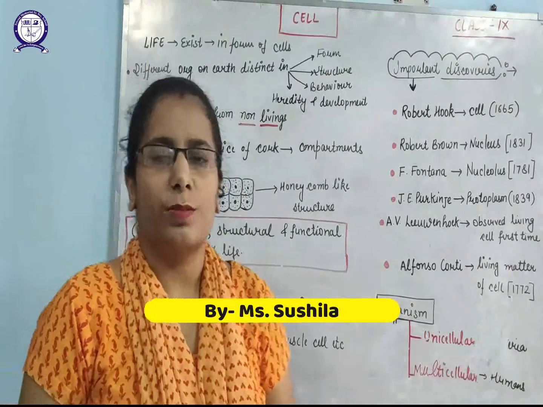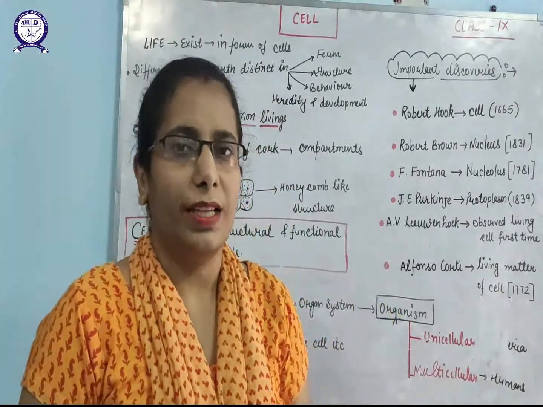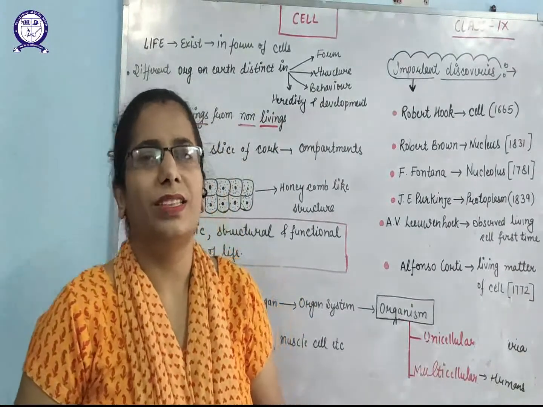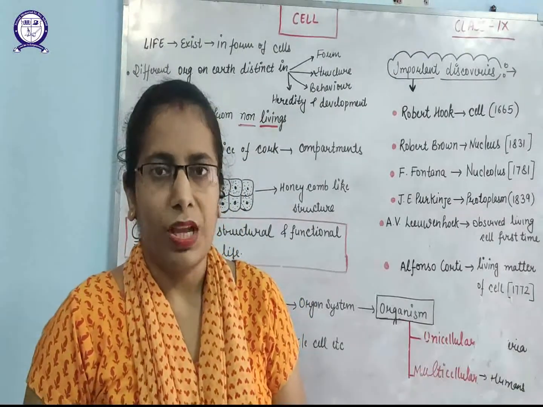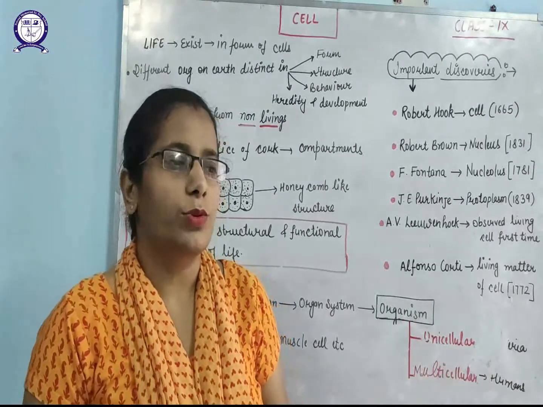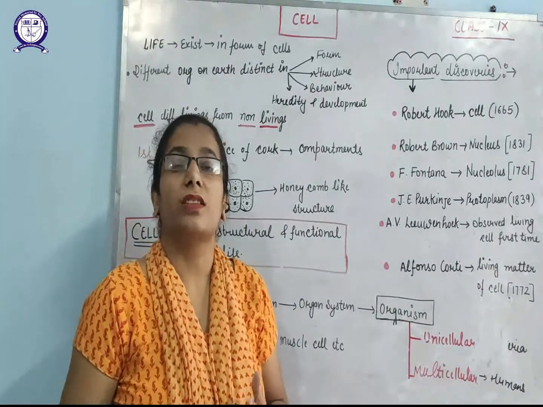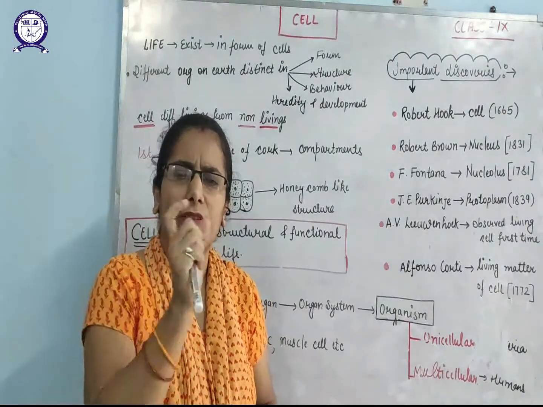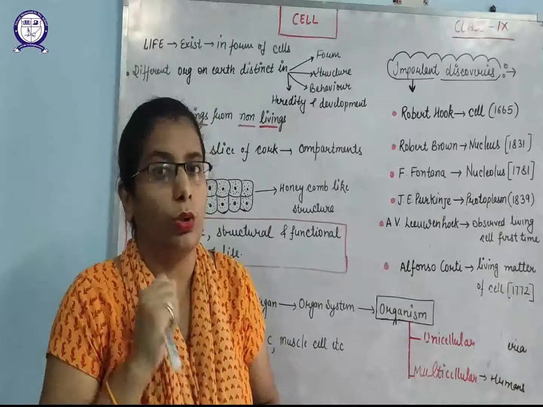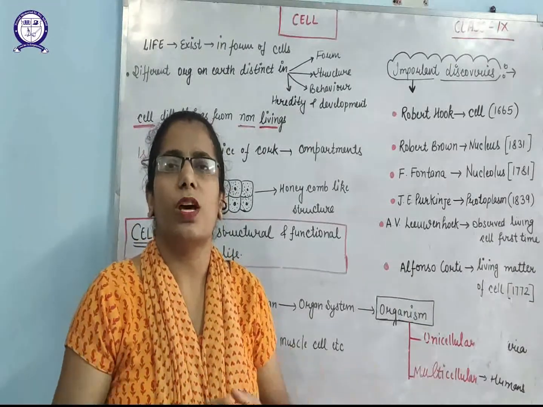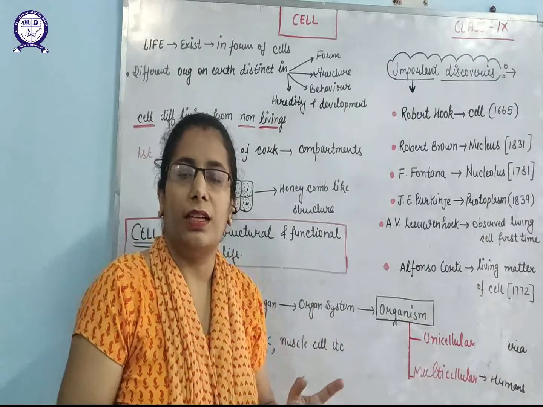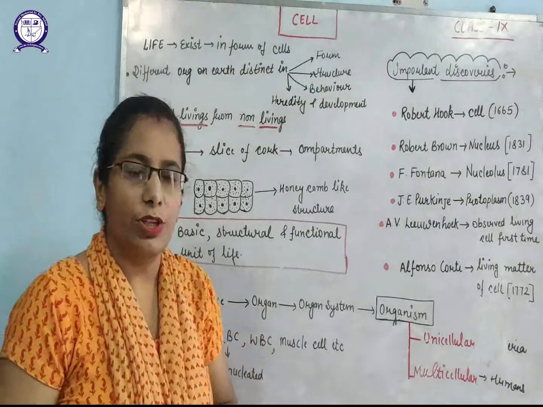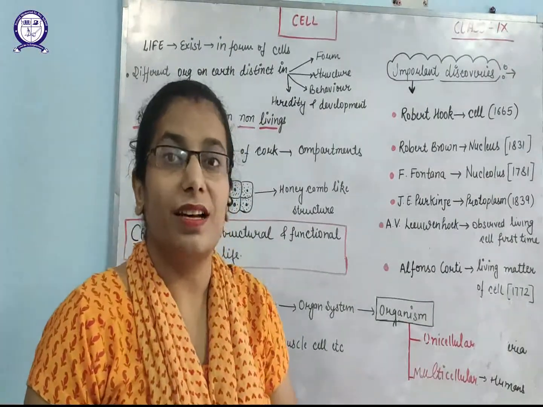Today we are going to discuss the chapter Cell, and this chapter is from the ninth class. So why are we studying the cells? As you know, life exists only in the form of cells. There are different types of living organisms on the earth which vary in their shape, size, and development. So it is the cell that differentiates living from non-living, because all living organisms are made up of cells, and the cell is absent in non-living things. So we can say the basic unit of living organisms is the cell.